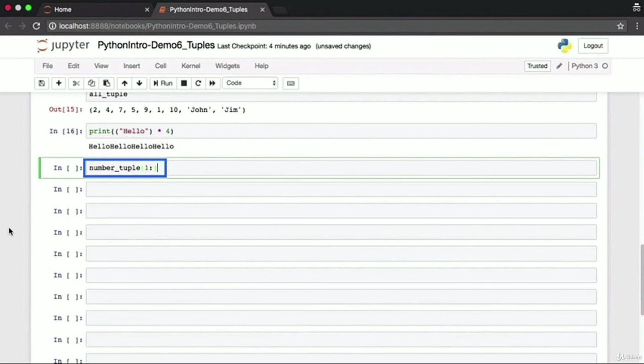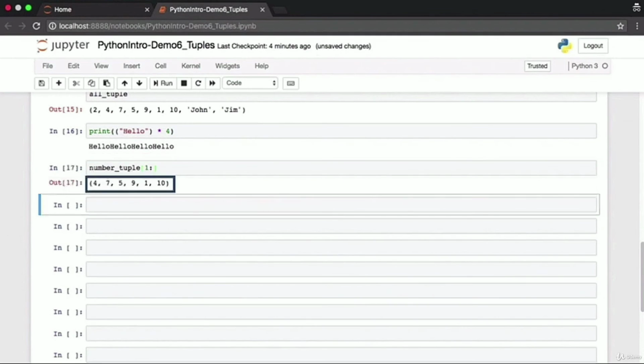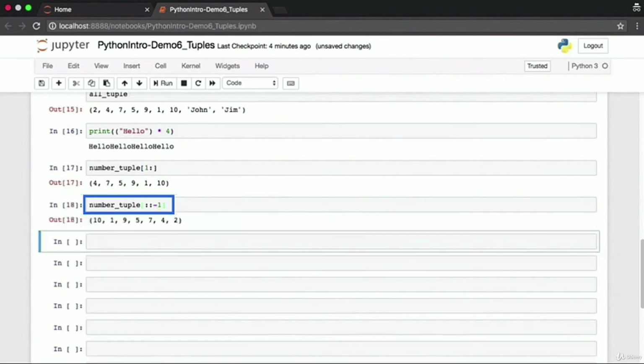Here is another slicing operation. You want all elements starting from index 1 up to the very end of the tuple. This will give you all fields in the tuple except the very first, which is at index 0. If you remember the trick that you learned earlier to reverse a string, where we specified a step size of -1 for the entire list, we don't specify the beginning and the end index. This same trick can be used to reverse the fields of a tuple as well.